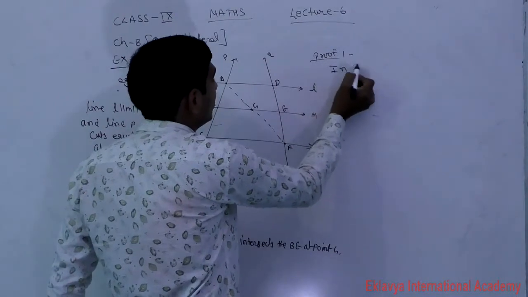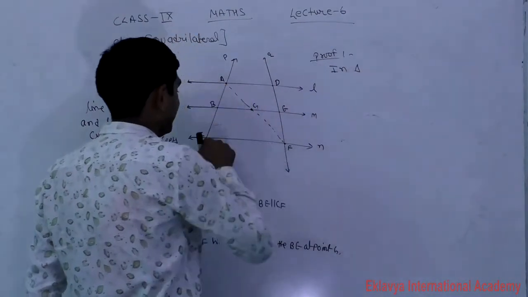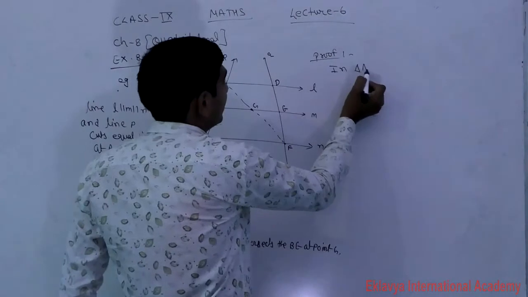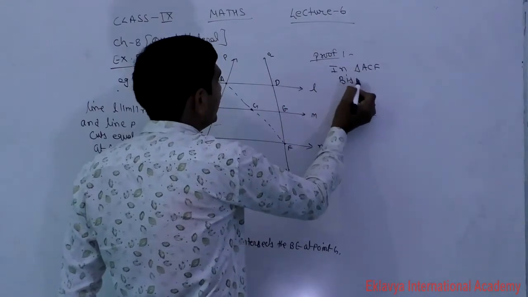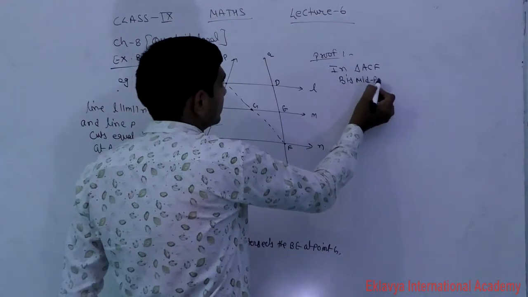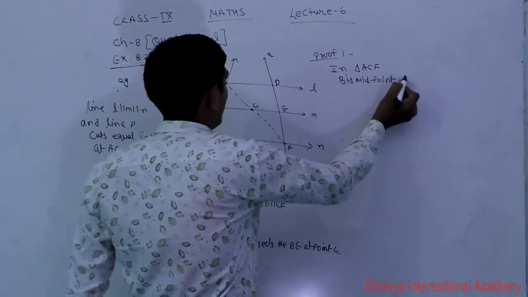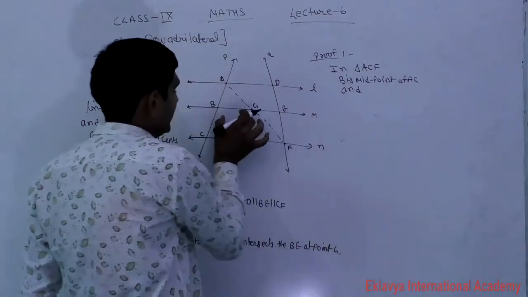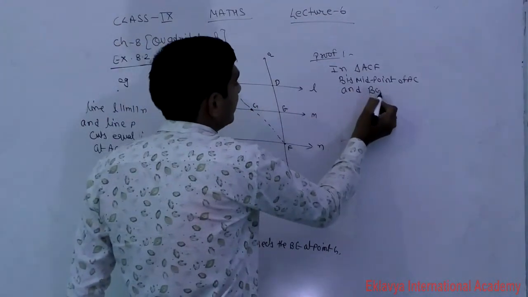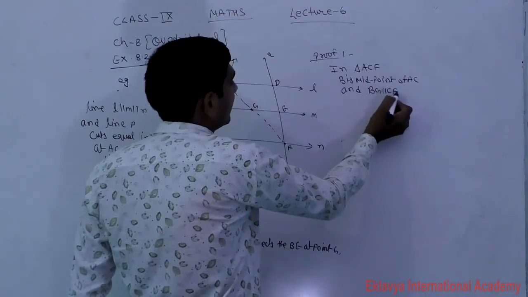First of all, in triangle ACF, B is the midpoint of AC and BG is parallel to CF.